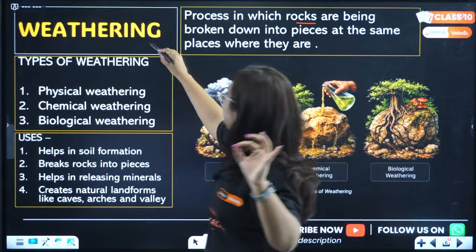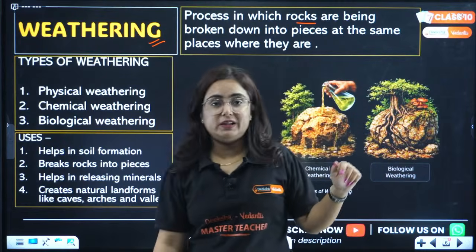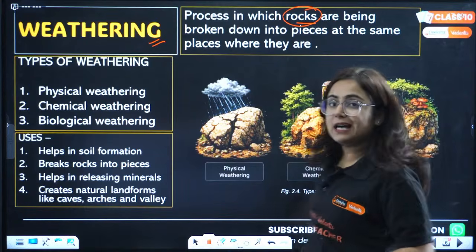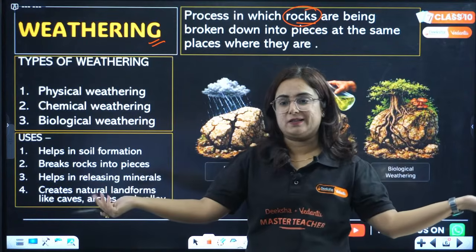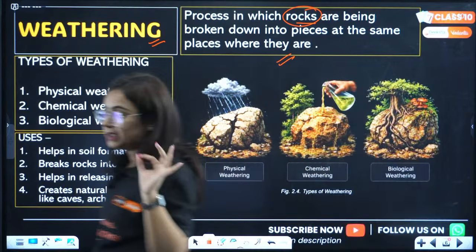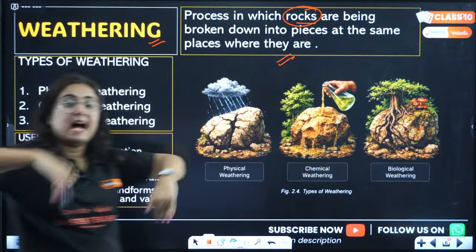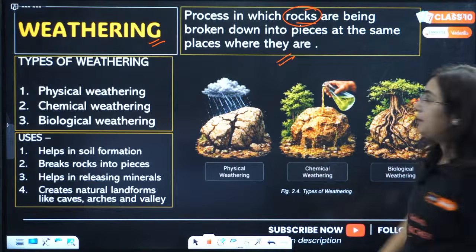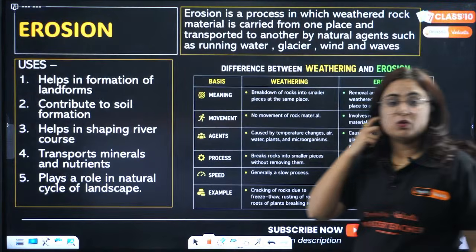Then we have weathering. What is weathering beta? In this chapter, weathering means the process in which rocks are broken down into pieces. But the main important thing is that it happens in that place only. Getting my point? Okay, then we have erosion beta. What happens in erosion?